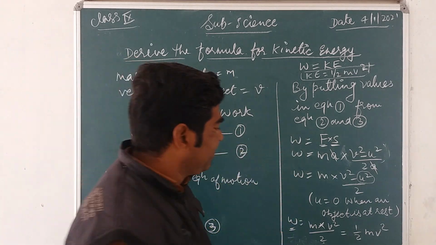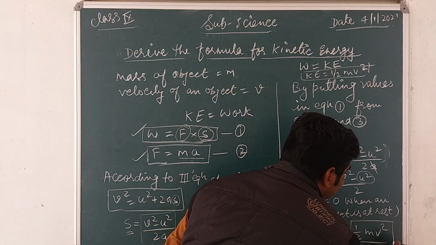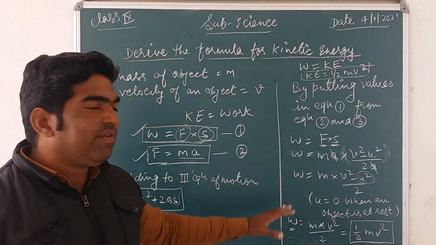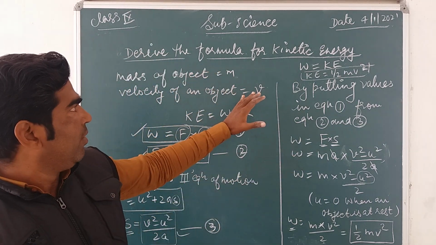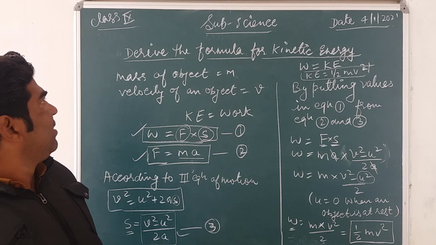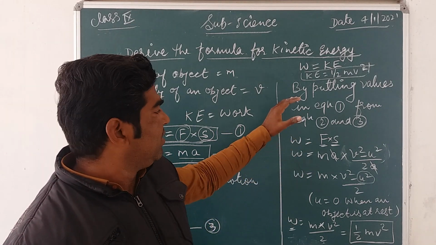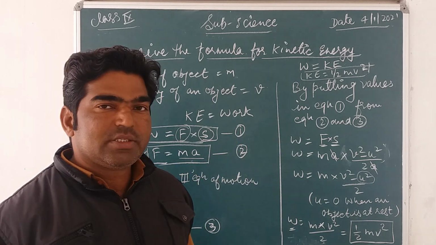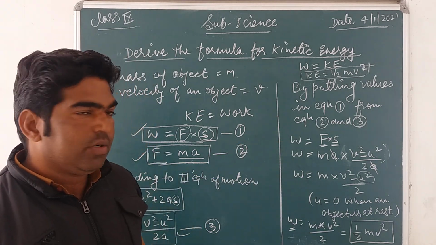Then finally you get the value of kinetic energy, which is 1/2 mv square. So in this way we can derive the formula for kinetic energy mathematically. Everybody, just note it down in your notebook.